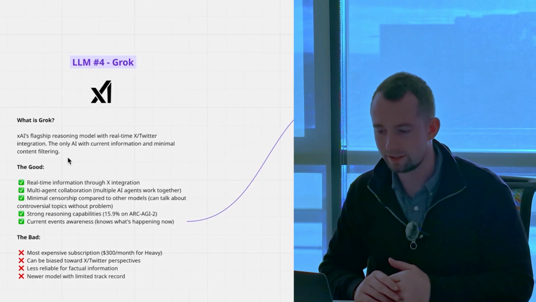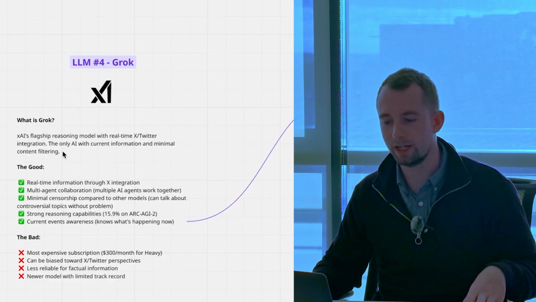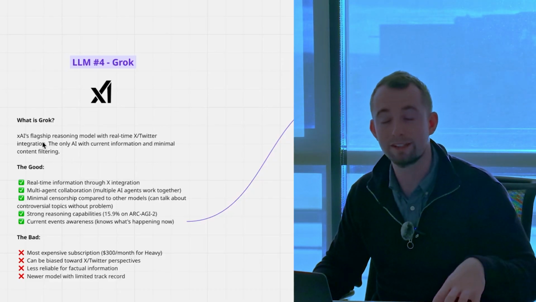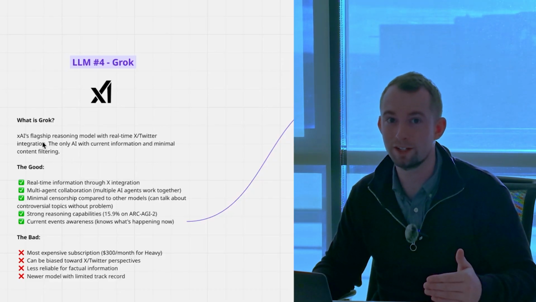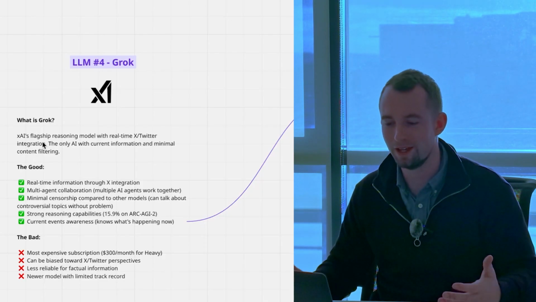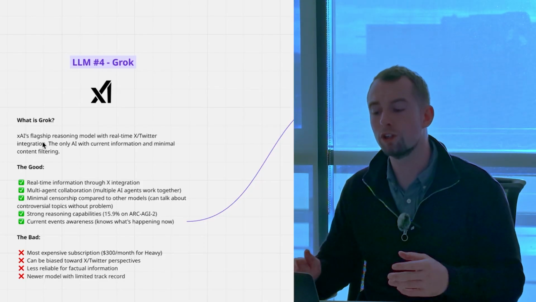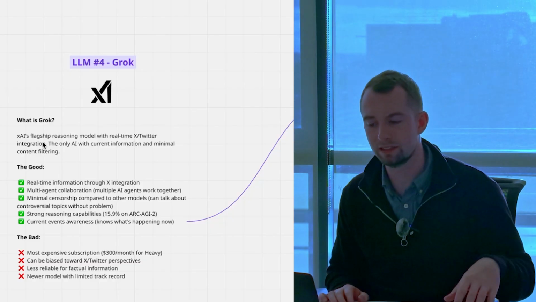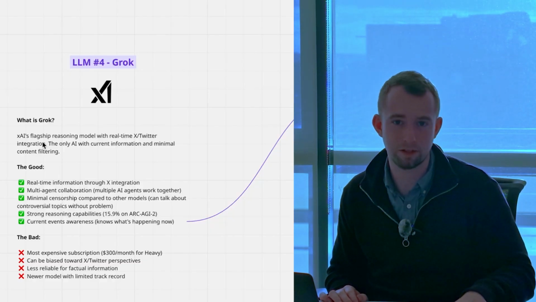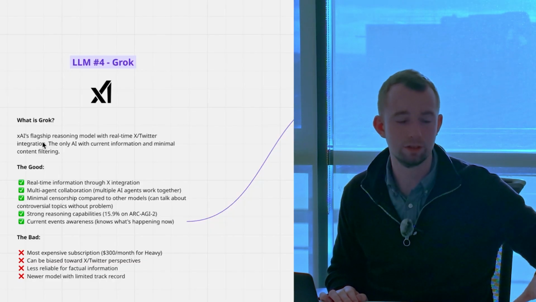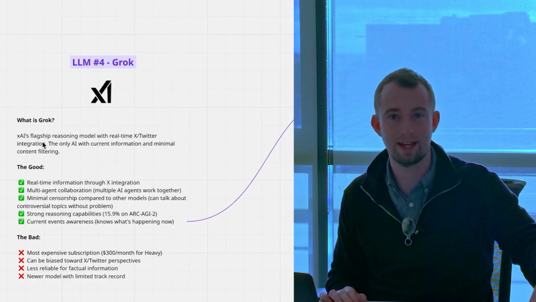Grok is the flagship model for X, Twitter, Elon Musk, and it's the only AI with current information and minimal content filtering. So it'll be very straight up with you, sometimes even rude, but we need that sometimes. The good thing about Grok is it has real-time information through X integration, so there's nothing delayed. If the news was out today, then it has that integrated into it.